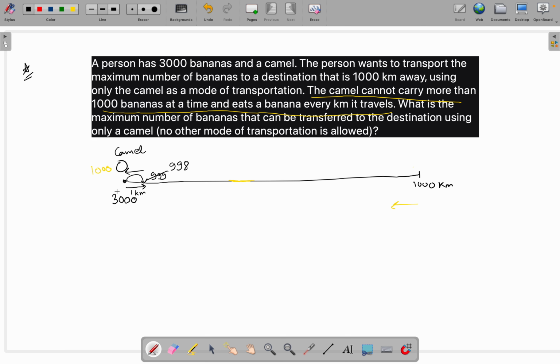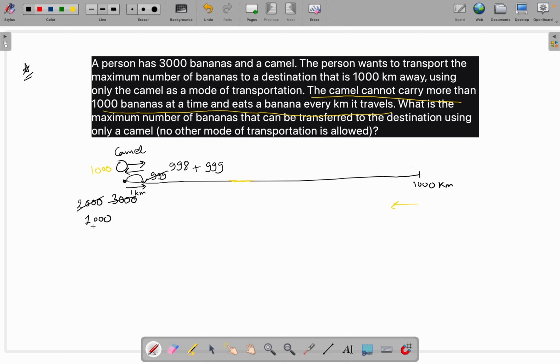So after taking 1000 bananas for the first time, the bananas left here will be 2000. Now again the camel will take 1000 bananas from here, and only 1000 bananas will be left, and the camel will eat one banana, and again here we will have 999 bananas after the camel reaches here the second time.